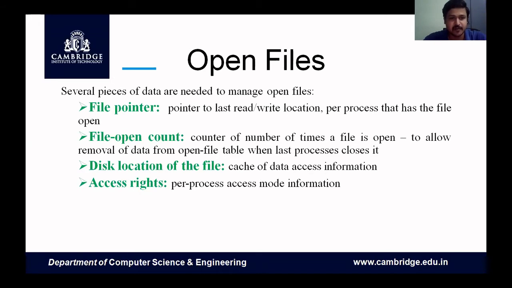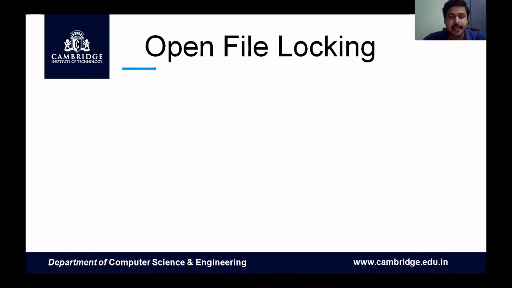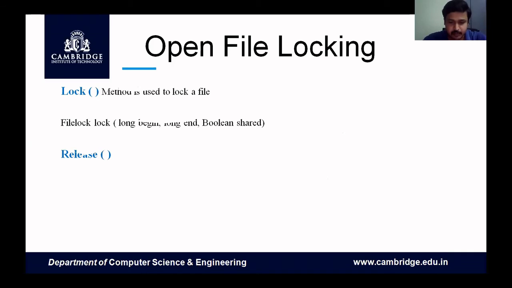Next one is the file open counter, where how many times the file has been opened, that count will be stored. It is something like a program counter. Then the information about the location of the file can be seen through the next one, that is disk location. Access rights is the permission, that is the mode permissions: whether read mode, write mode, or execute mode.